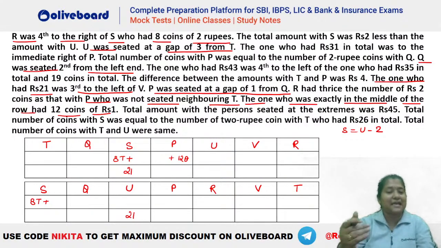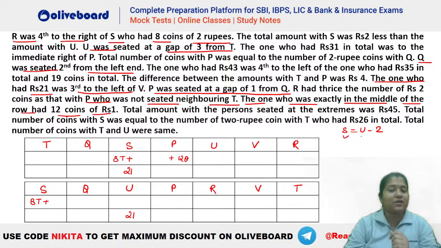In the first case, S is the one who is having 21 rupees. In the second case, U is the one who is having 21 rupees. Okay. So now it is given S is equal to U minus 2. So in this case, S is equal to 21, so U has to be how much? U has to be 23, isn't it? U will be 23 in here. Similarly, in the second case, S is equal to U minus 2, so 21 minus 2, that is equal to 19. Right? So you can see these are the two possibilities here.